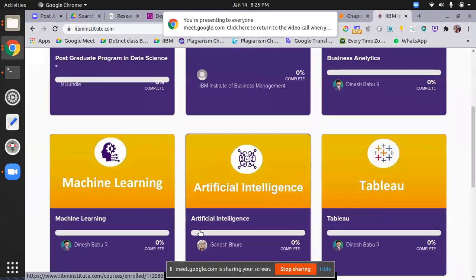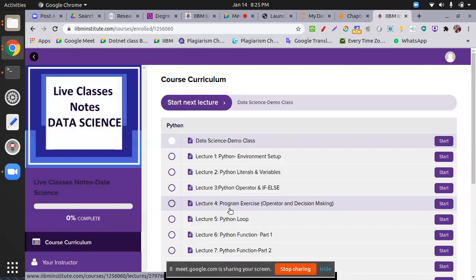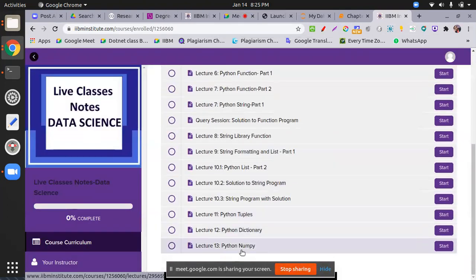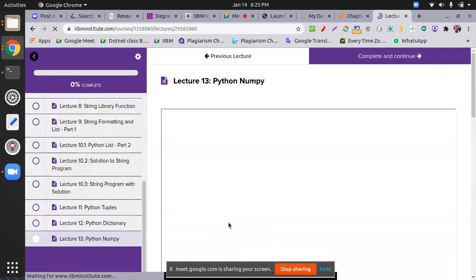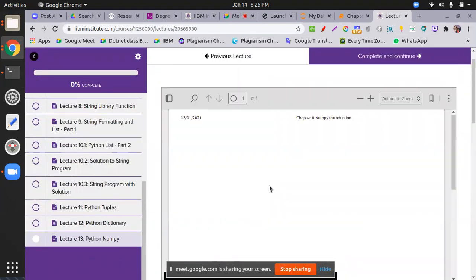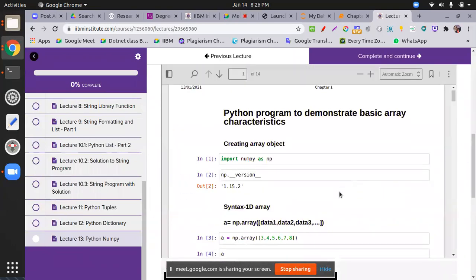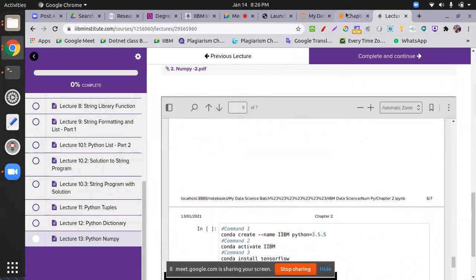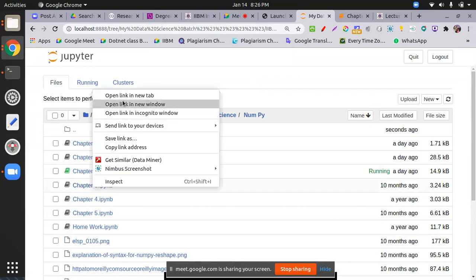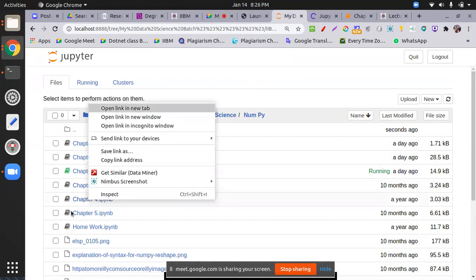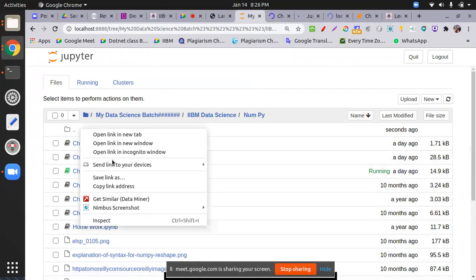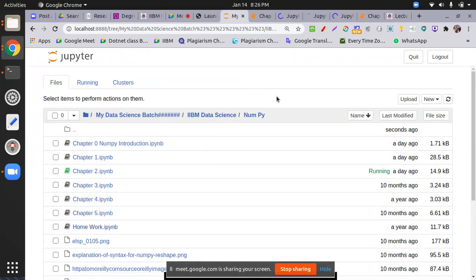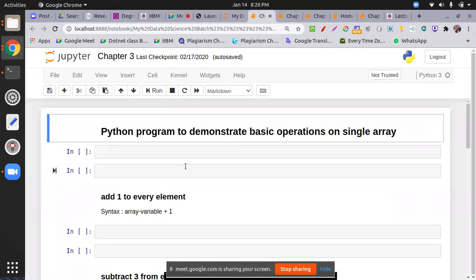The first PDF is the introduction, scroll down for the second PDF, and the third PDF has all the commands. Here I'm going to follow the third one. I arranged the data in chapters, fourth one, fifth one, followed by the homework. So it is PDF chapters 1 to 5, and then the homework you have to send me by tomorrow.